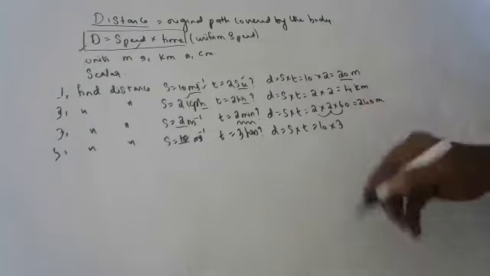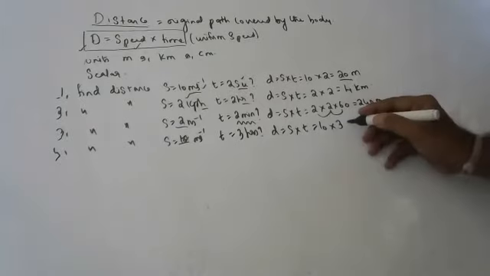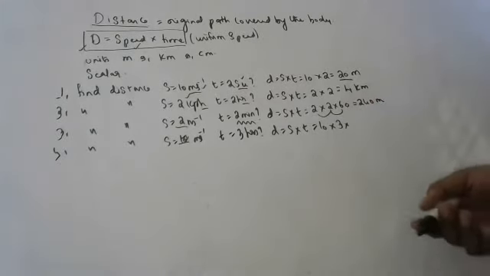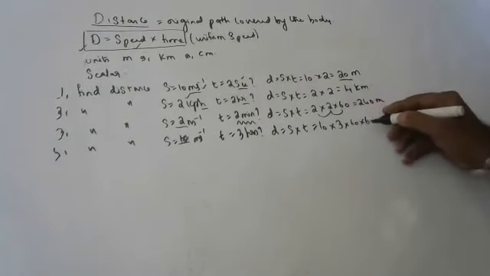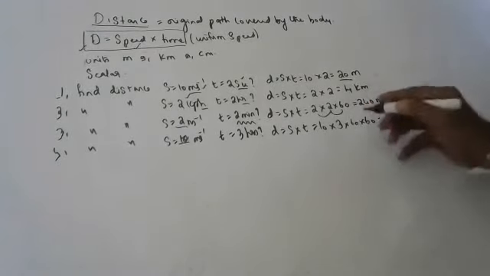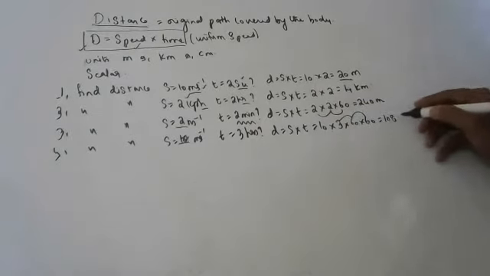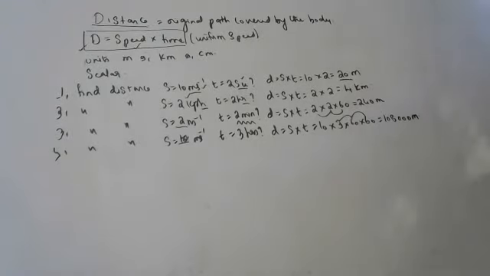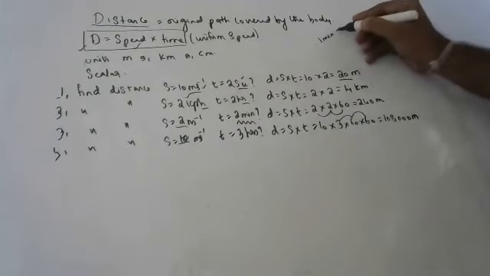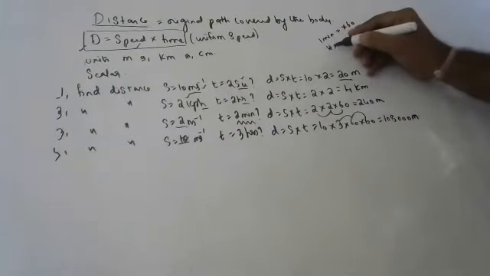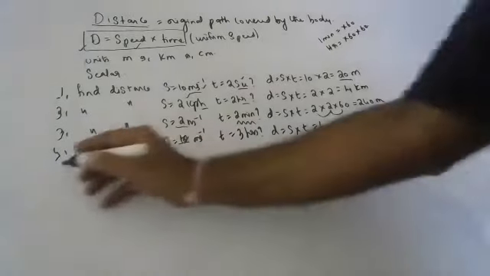Time is 3 hours. How to convert hours to seconds? Hours into seconds means 60 into 60. Okay, so 3 into 6 6 are 18, 18 6 are 108, 10800. Yes. Okay, children, try to understand. If you want to convert minutes to seconds, multiply by 60. If you want to convert hours to seconds, multiply by 60 into 60, because 1 hour has 3600 seconds.